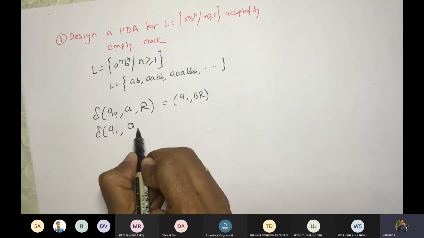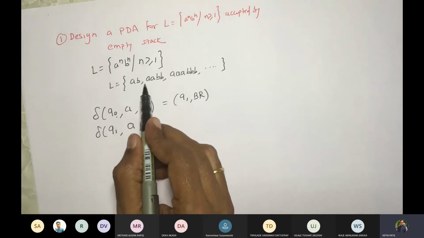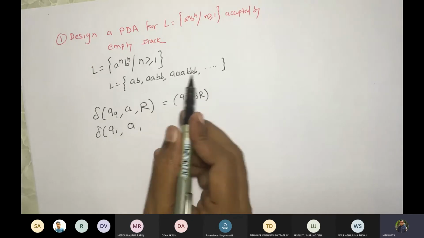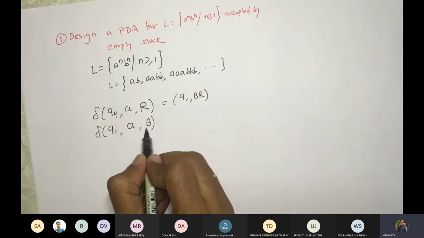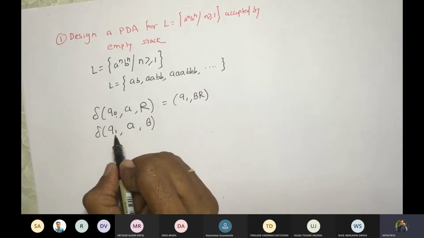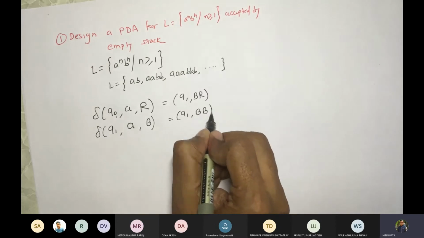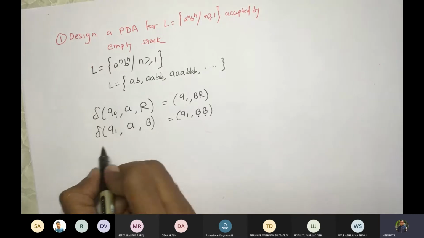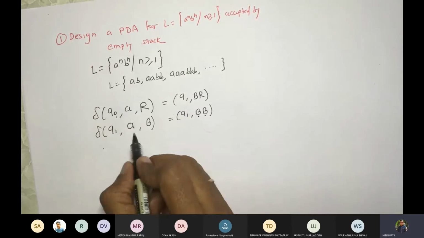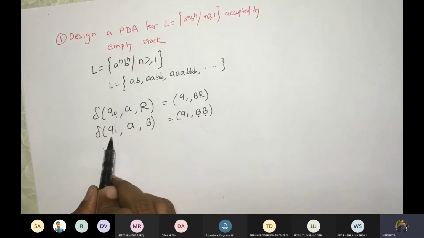The next symbol could be A. If I take more than one A, I will get 2 A's, 3 A's or 4 A's, whatever. For each A, I see a blue plate at the top when in Q1, so I push another blue plate over the earlier blue plate. So this was the previous blue, this is the new blue. This is repeated, recursively executed, for each occurrence of A while the state remains Q1.